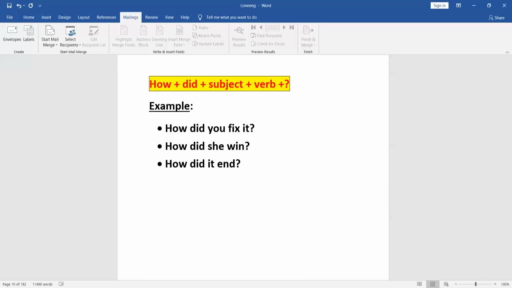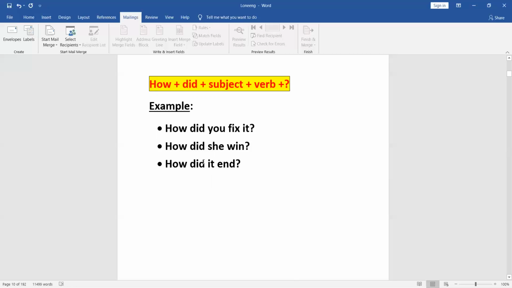The first example is, how did you fix it? Meaning there has been a problem. Let's say a piece, like a painting or a vase, is broken. Let's take a vase for example, and it's broken, and they want to know how did they fix it back together? It's all in one piece now. So they want to know, what did you use? What is the thing, the quantity, or how is it that they've done something? So here they're wanting to know how it's done. Okay, how did you fix it?